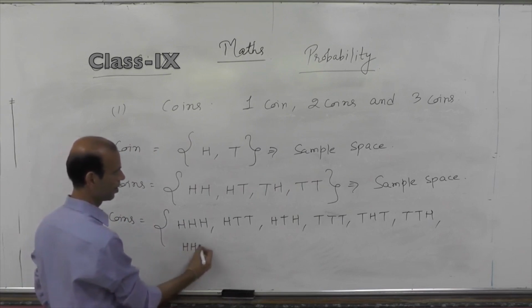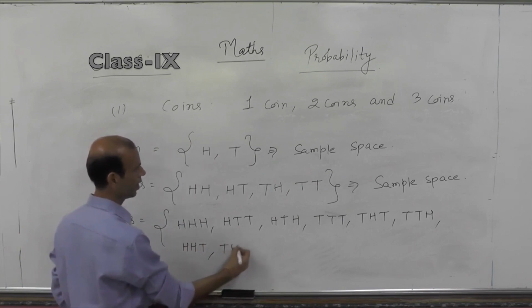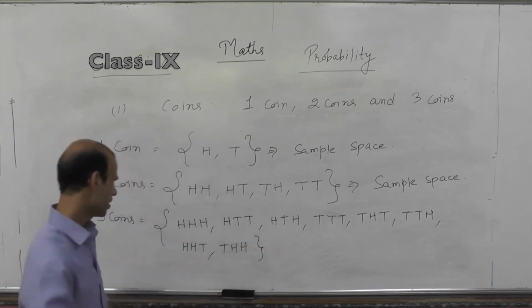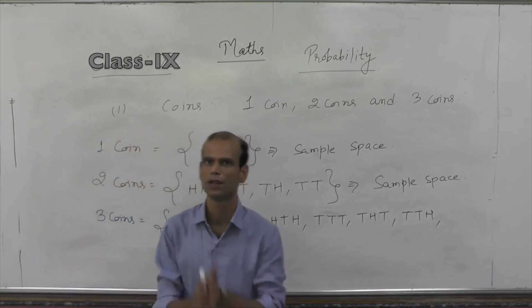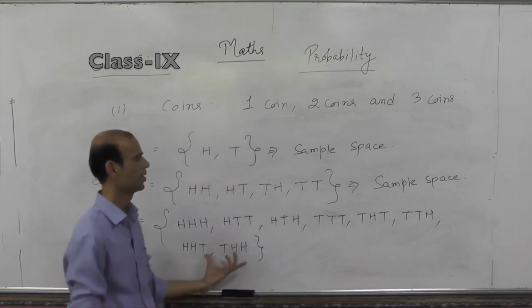So see, when we toss 3 coins simultaneously or the same coin tossed 3 times, we will have this possible